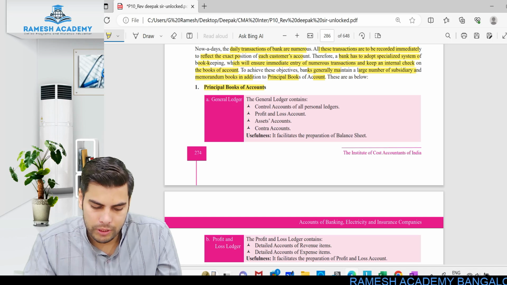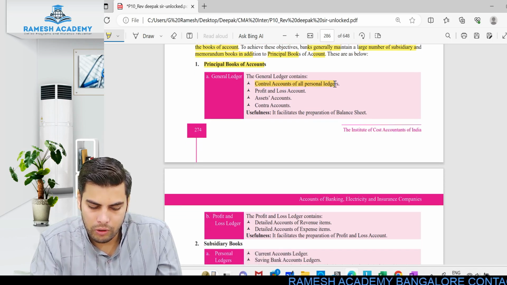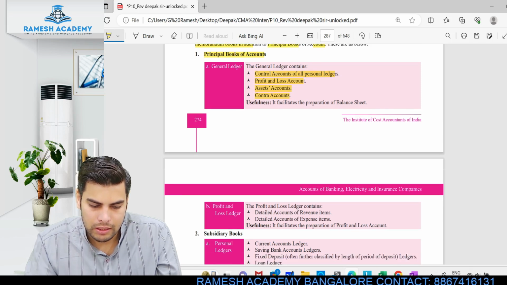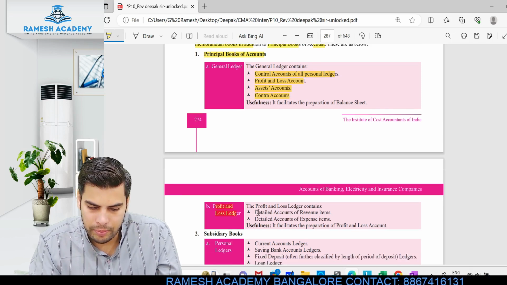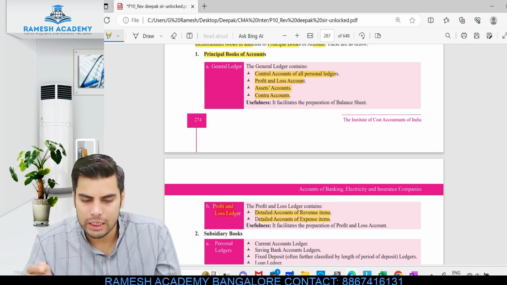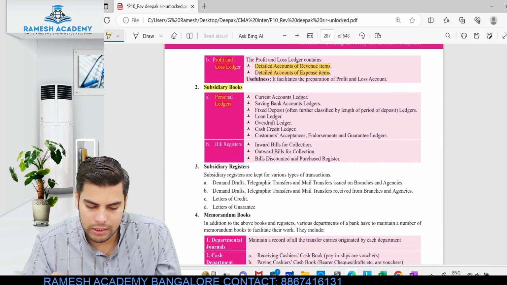When it comes to principal books of accounts: the general ledger, control account of all the personal ledgers, profit and loss account, assets account and contra accounts. Same way, profit and loss ledger, they'll be preparing detailed account of revenue and expense. Revenue separately and expense separately. Same way, when it comes to subsidiary books, personal ledger of all the customers.